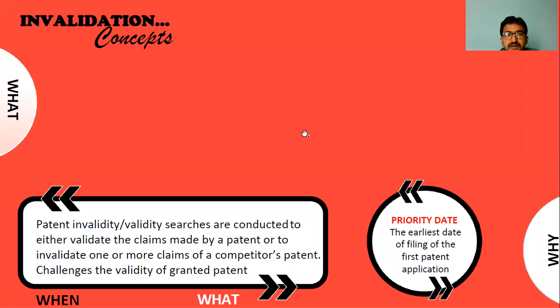And coming to the third concept, the invalidation concept. Invalidation concept is nothing but conducted to either validate the claims made by a patent or invalidate one or more claims of a competitor's patent. For example, somebody has already done an idea similar to your invention, but your invention is more strengthened and more robust compared with the existing one. Then you can defend yourself that the existing claimed invention is not up to the mark compared with my invention. You have to define yourself. How? I will show an example.